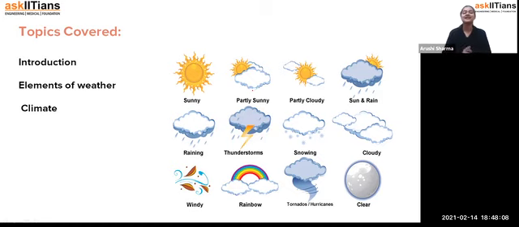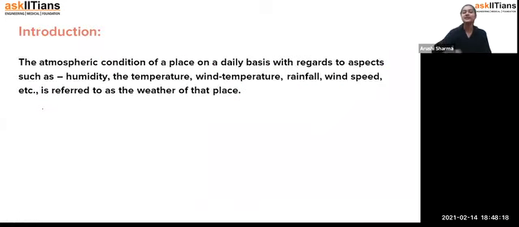So that we face each and every kind of thing. Fine. So the topics we are going to cover are the introduction, what the elements of weather are, and then we'll see what climate is. Fine. So starting with the introduction, students.